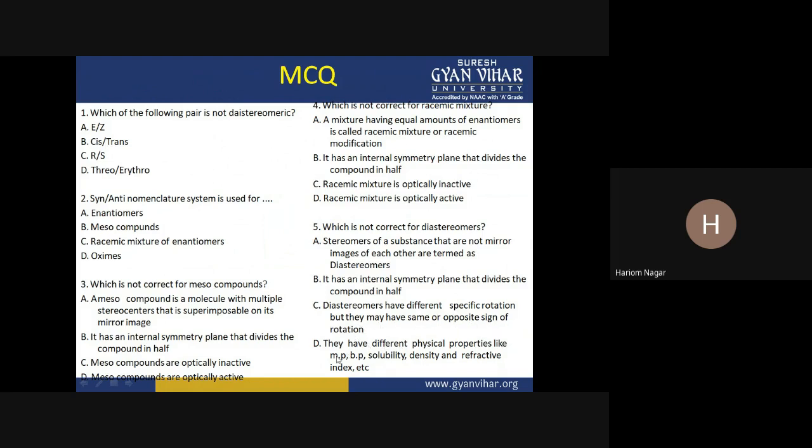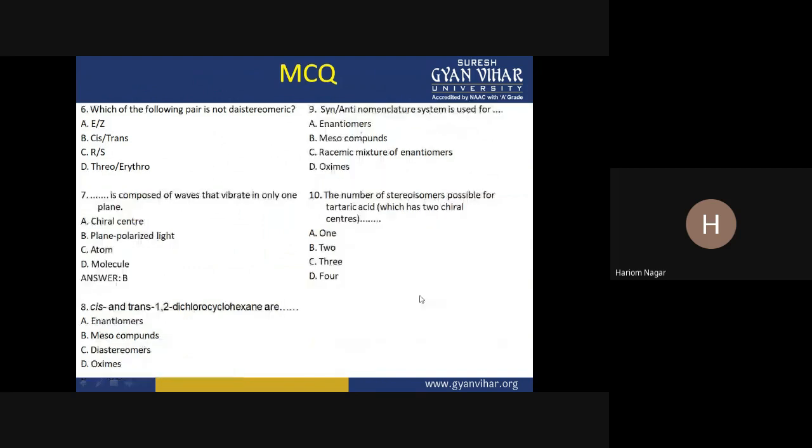This is also correct. They have different physical properties like melting point, boiling point, solubility, density, and refractive index. This is also correct. So option B is the answer, the incorrect statement, because diastereomers do not have the internal symmetry plane.